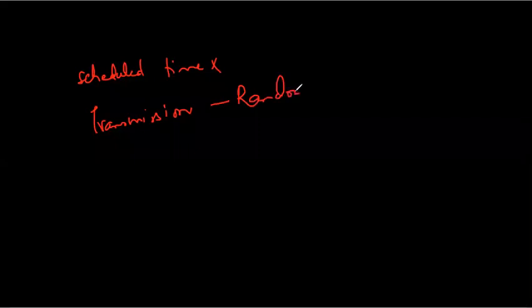Those are, first, there is no scheduled time for a station to transmit. The message or the data which is being sent does not have a scheduled time. It can send whenever it wants. That is, the transmission is random. The transmission is random, hence it got the name random access protocol. This is the first feature.